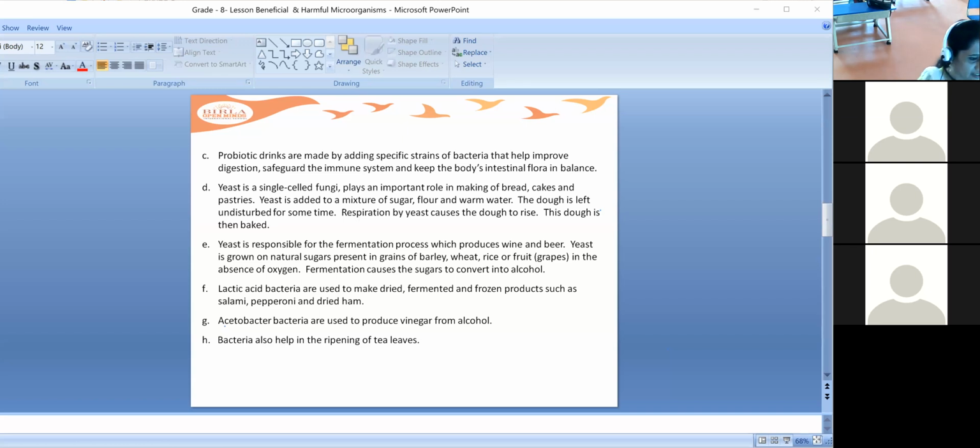One thing to remember: the products will be different, the procedure will be different, but the fermentation process is the same. Fermentation is the process which happens in the absence of oxygen. You use barley, wheat, rice, and fruits like grapes for the production of wine and beer.